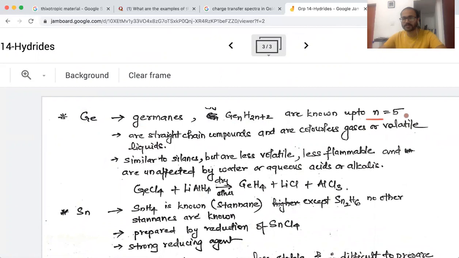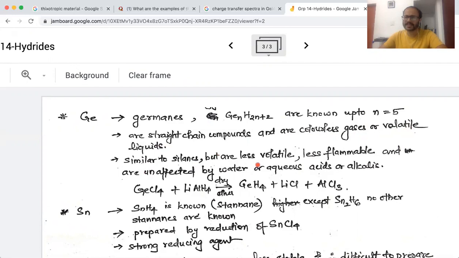And the maximum number of n possible in germane is again 5. Silicon it was 8, n is 5 here. Now again, because of reduced catenation property. Usually straight chain compounds, they are colorless and volatile liquids, colorless gases or volatile liquids. So higher versions are volatile liquids.